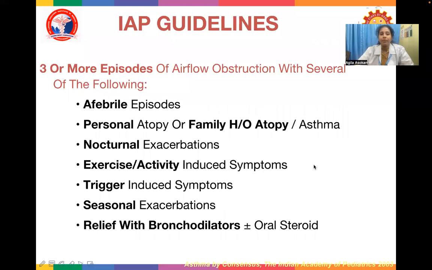IAP guidelines: 3 or more episodes of airflow obstruction with several of the following: afebrile episodes, personal atopy or family history of atopy or asthma, nocturnal exacerbations, exercise or activity-induced symptoms, trigger-induced symptoms, seasonal exacerbations, relief with bronchodilators plus or minus oral steroids.